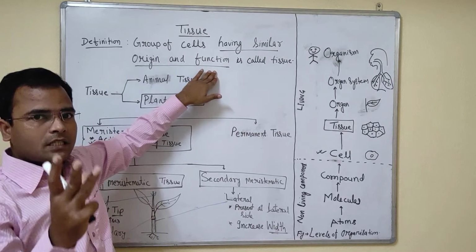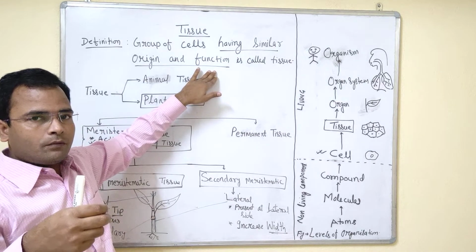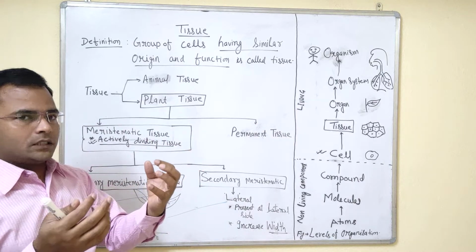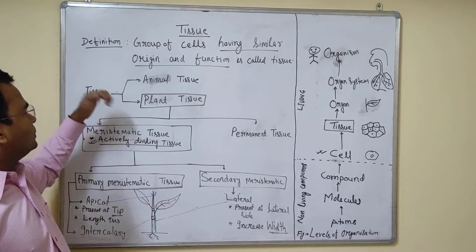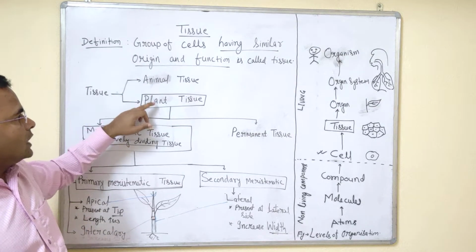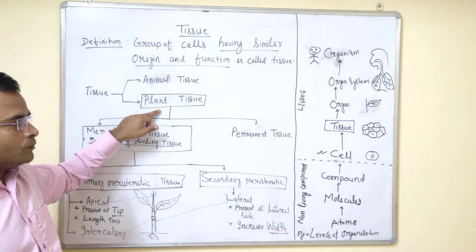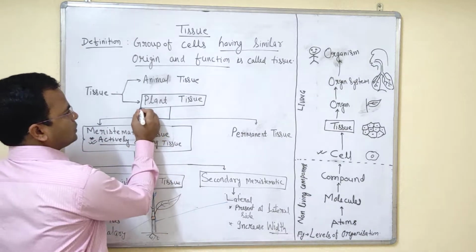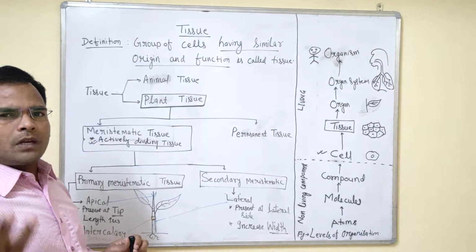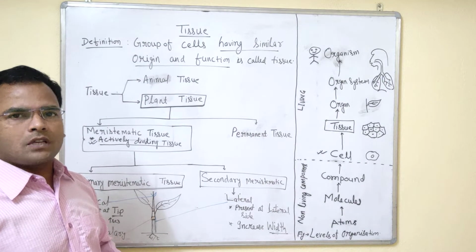Their origination is the same, and they are doing the same functions, so they are called a tissue. The entire tissue can be classified into animal tissue and plant tissue. Now we are moving to plant tissue. Today's topic is just the classification of plant tissue.